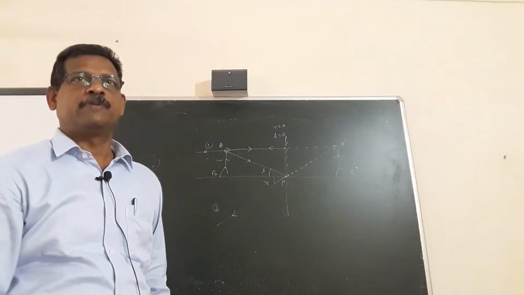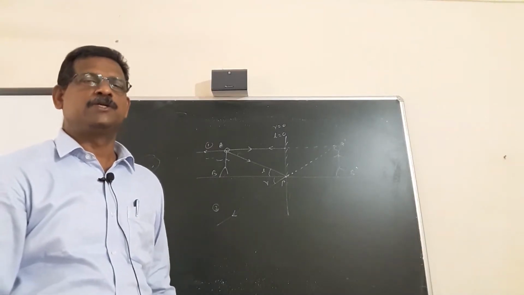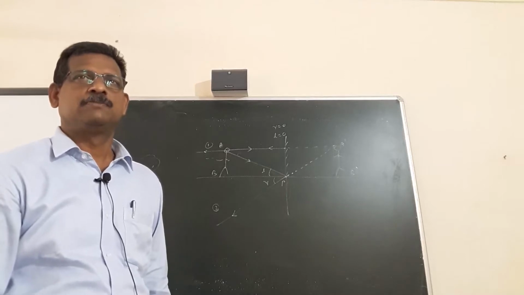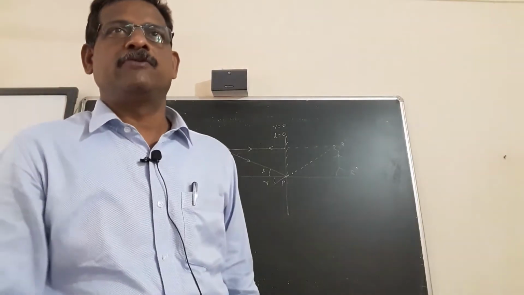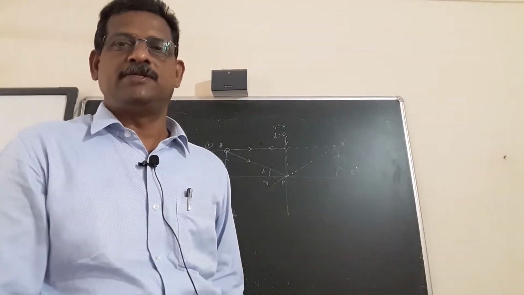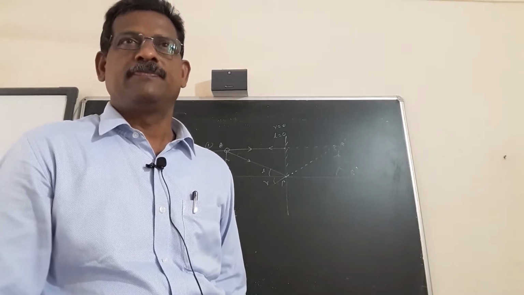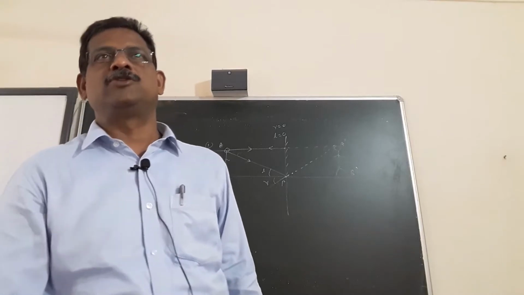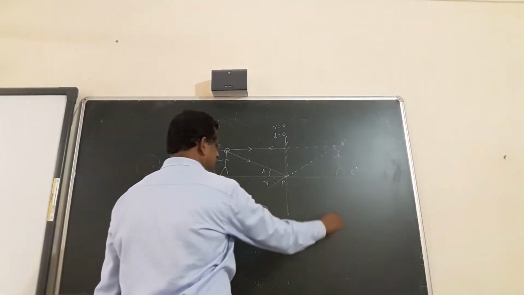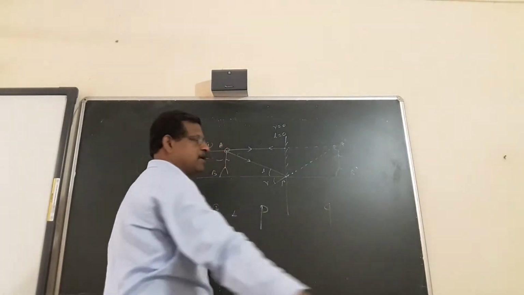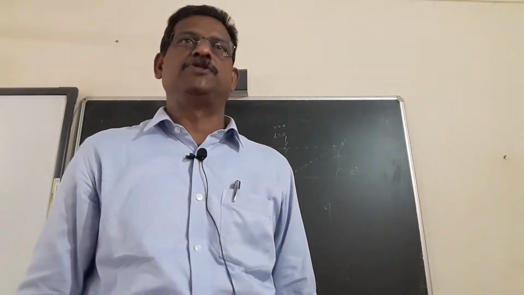So this is the way of representing the image formation in the case of plane mirror. Always virtual, erect, and size is the same as that of the object. Distance of the image is equal to distance of the object, v is equal to u. And last point, it is laterally inverted. If you write letter P here, it will appear in the mirror like this. It is called a laterally inverted image.